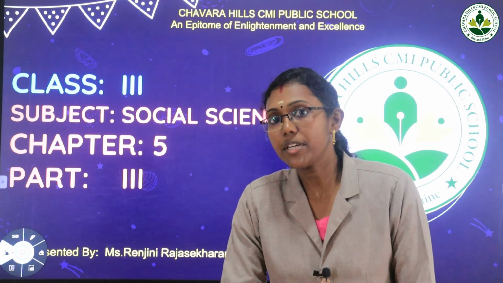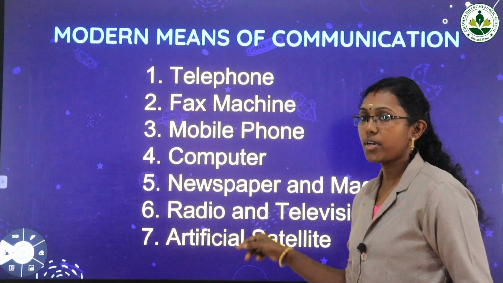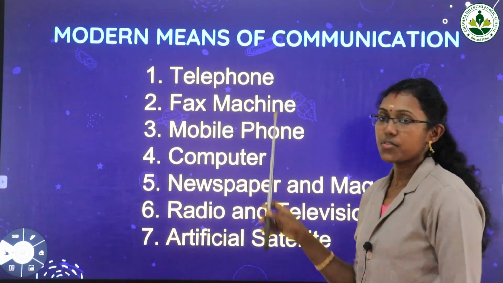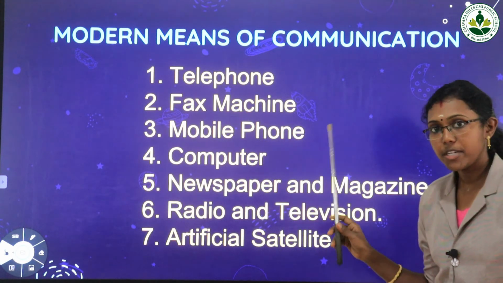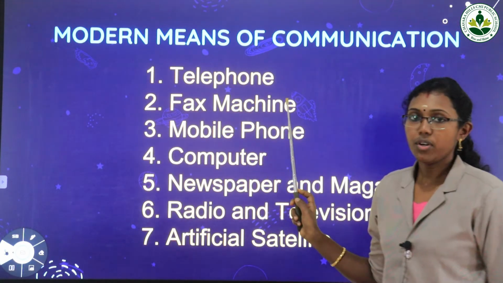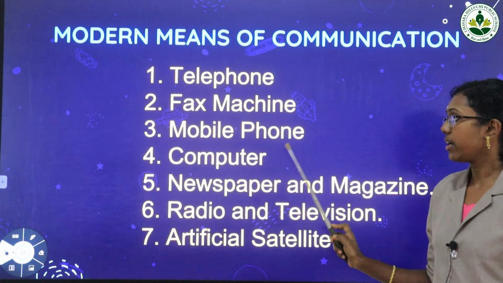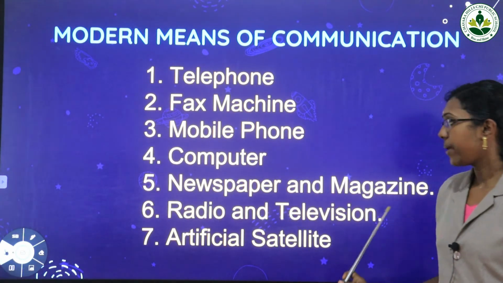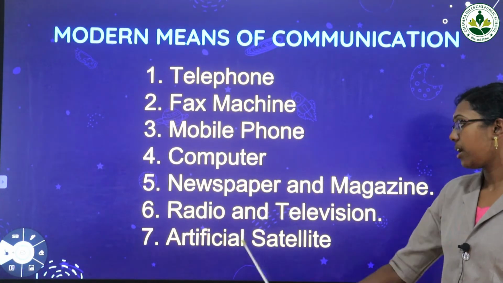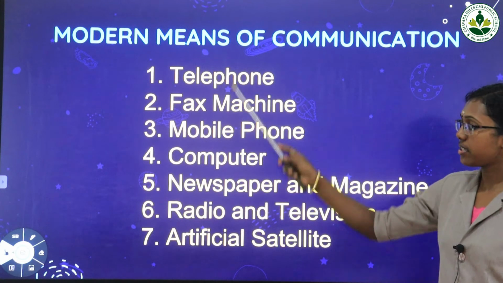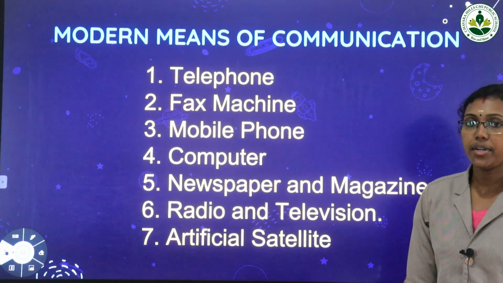Now, modern means of communication. As we know, these are the main modern means of communication: telephone, which we are using always, fax machine, mobile phone, computer, newspaper and magazine, radio and television, artificial satellite. These are the modern means of communication.